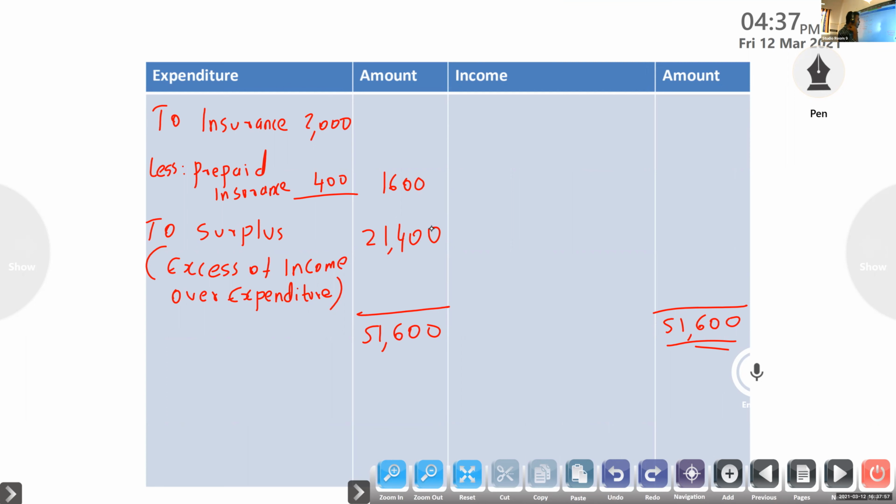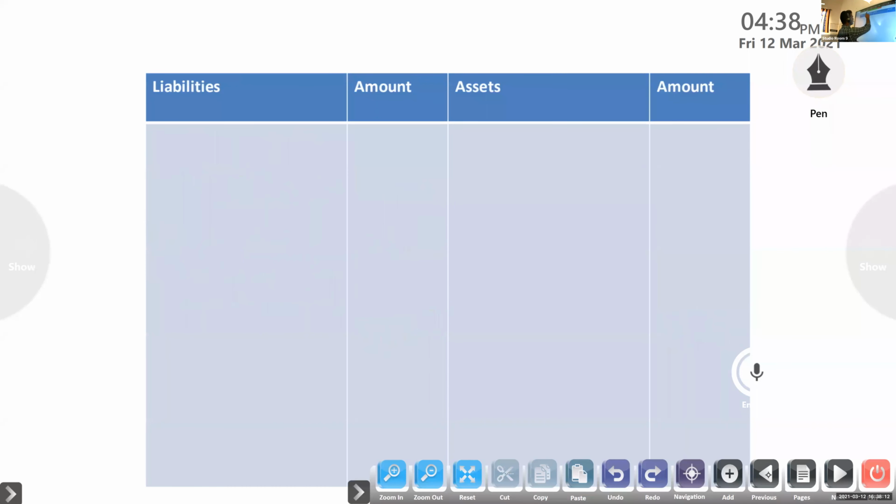Now, opening balance sheet. Balance sheet as on 1st January 2017. The first item we know is cash in hand.